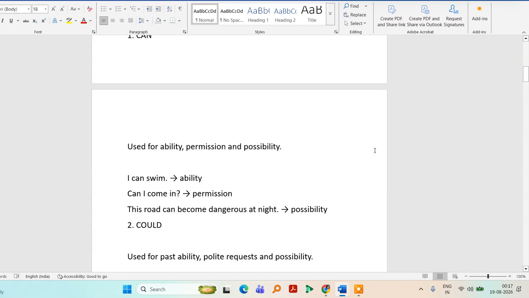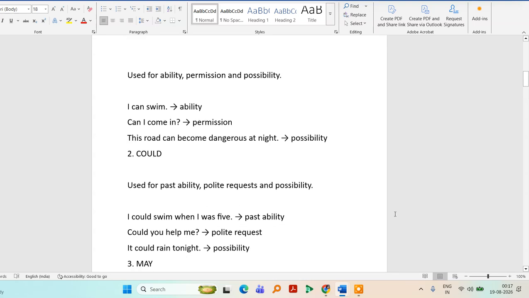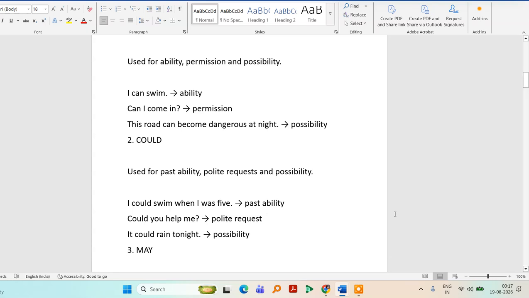And we use can when we want to show ability, permission, or possibility. I can swim. That is your ability. Can I come in? That is permission. The road can be dangerous at that time. That is the possibility.